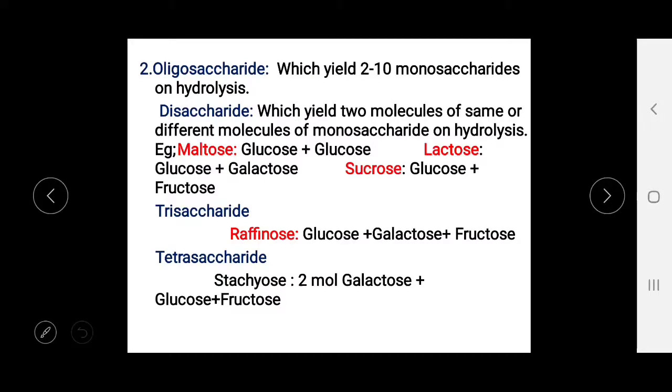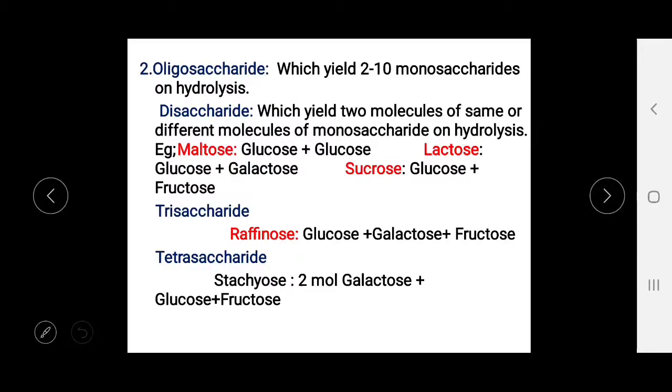Now the second classification: the oligosaccharides, which yield 2 to 10 monosaccharides on hydrolysis. Disaccharides yield 2 molecules of the same or different monosaccharides on hydrolysis.